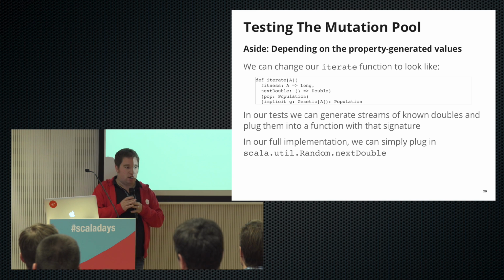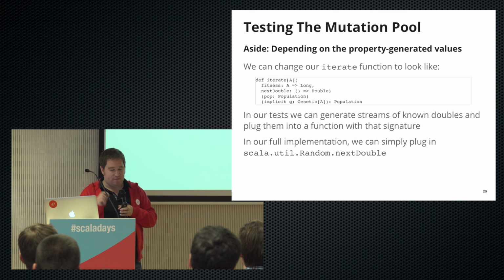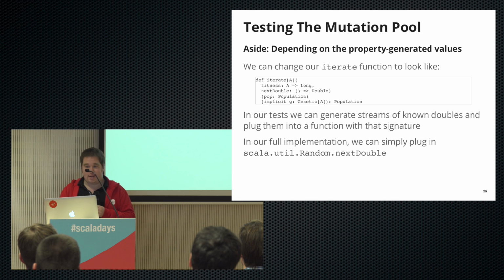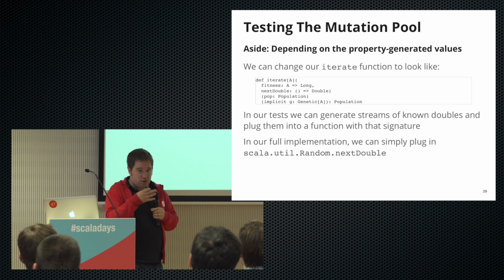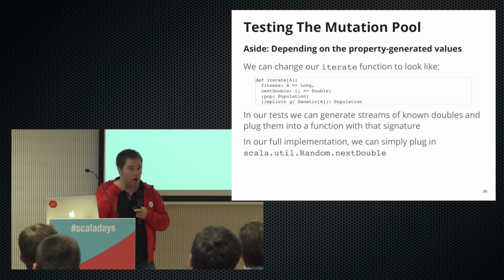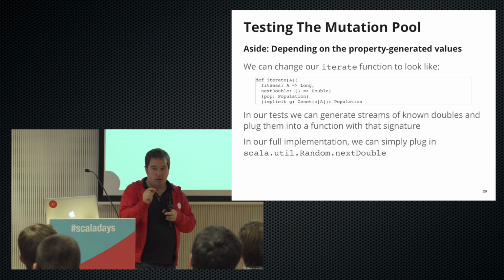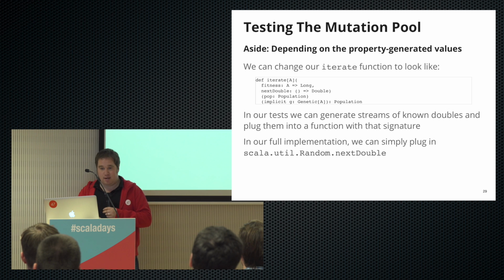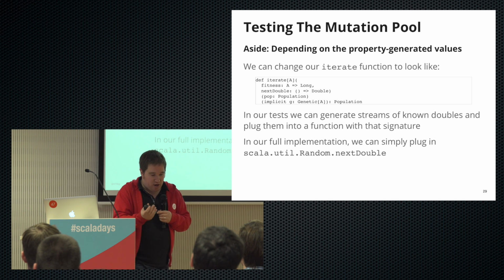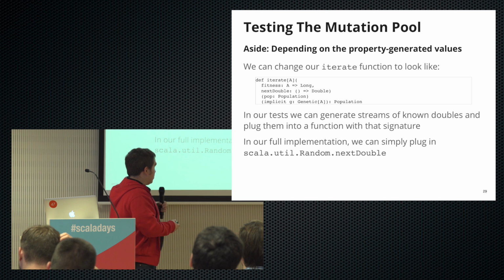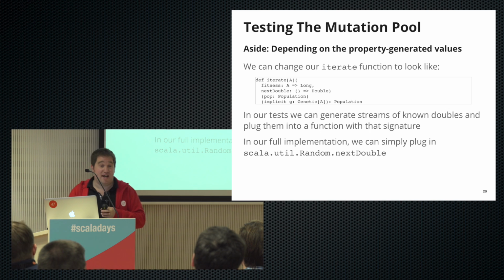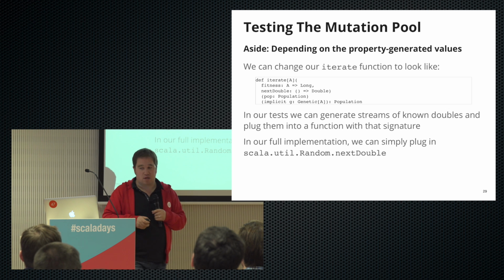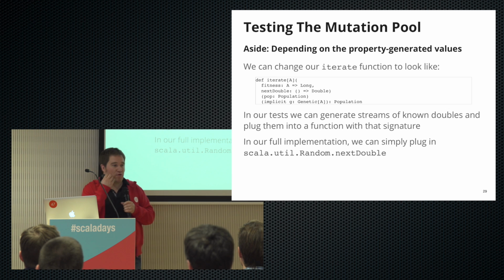We want to maybe just change our implementation of our iterate function ever so slightly, and that we call this next double here. So now we can generate streams of known doubles, and then when we test this, we know what numbers are going to be passed to that roulette wheel. So we can then determine what chromosome should always be picked, and that would make testing this a lot easier. But then, of course, for our real production live implementation, we can just give it a different next double function, and that will just work, and then we don't really have to think about where these doubles are coming from. Okay?